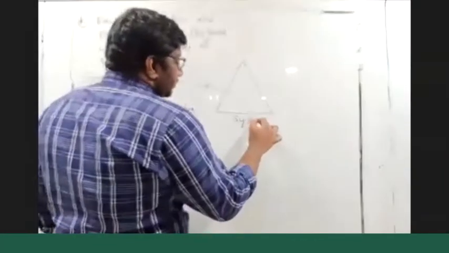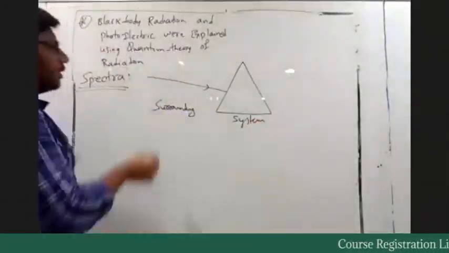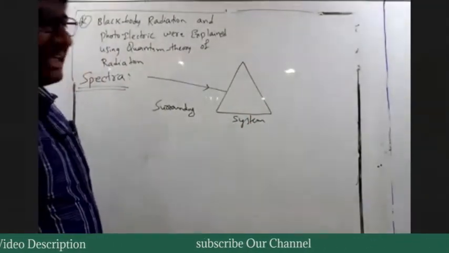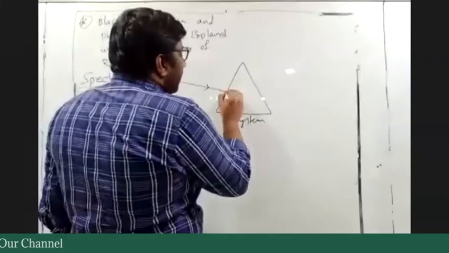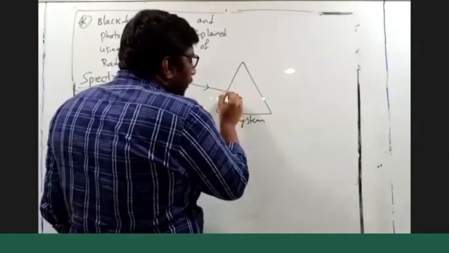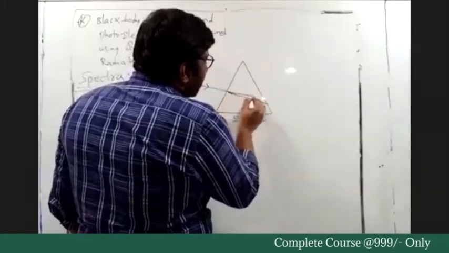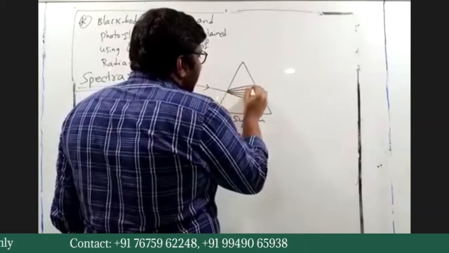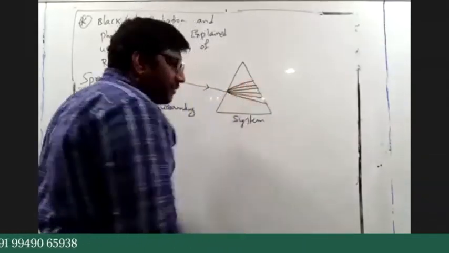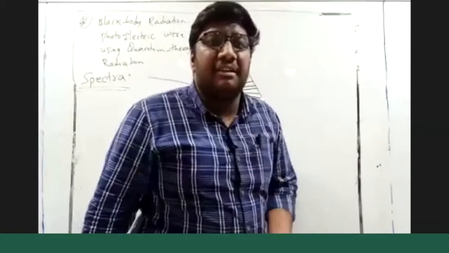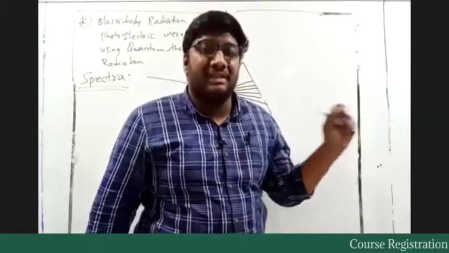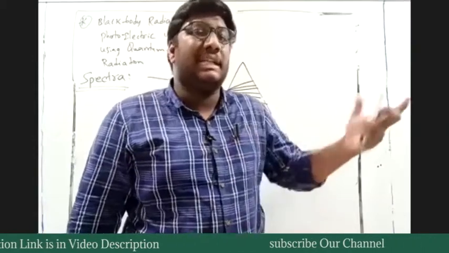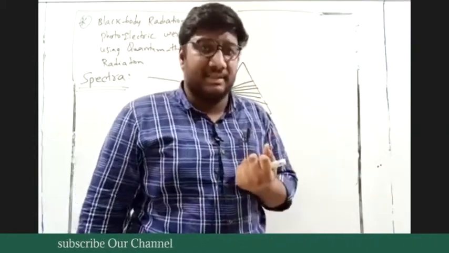And this is our system. Whenever you send light onto a prism, light should bend. The extent of bending will be decided based on its refractive index. So what is refractive index? How can we define refractive index? All those things are in your 12th standard physics. That is why the atomic chapter is crude, because it includes results from 12th standard physics.